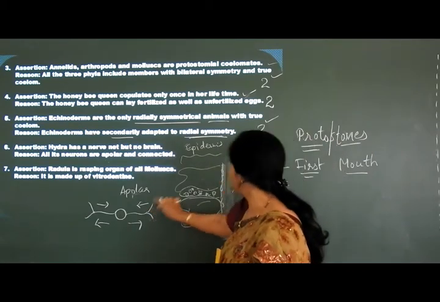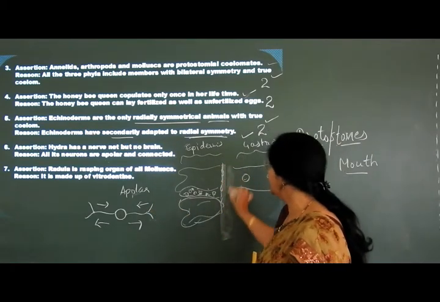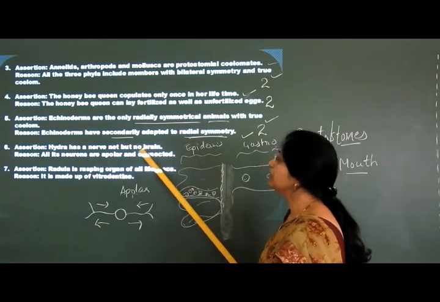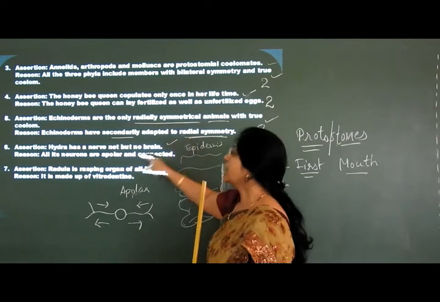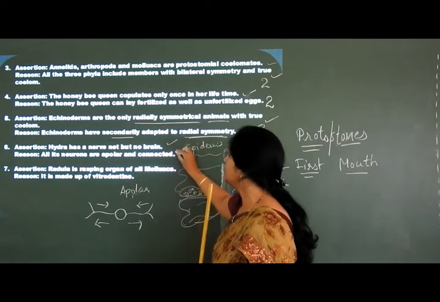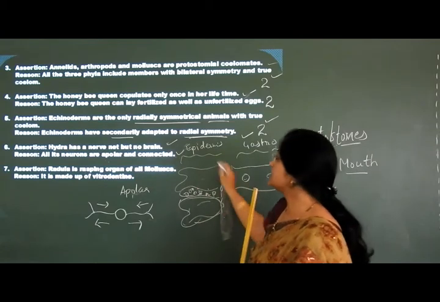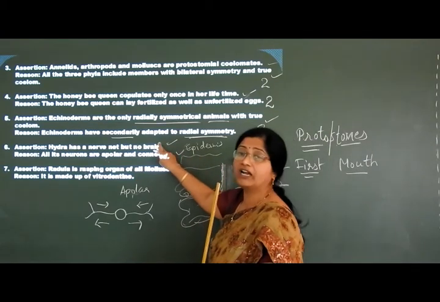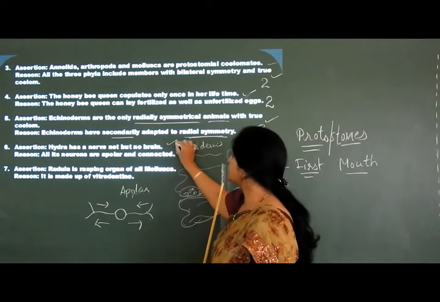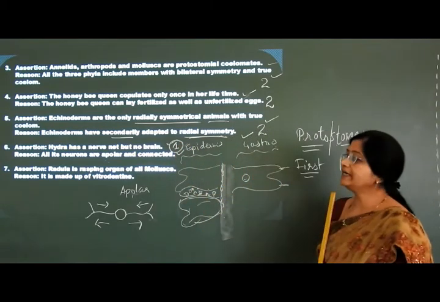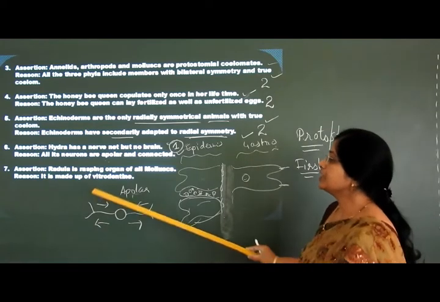Such neurons will form a nerve net in the mesoglea. Right? So Hydra has a nerve net but no brain. This is correct. And all its neurons are apolar and connected. That's why it forms a nerve net. That means this is the correct explanation for the assertion. Hence option 1 we have to choose for this answer. Right? Okay. Now next question.